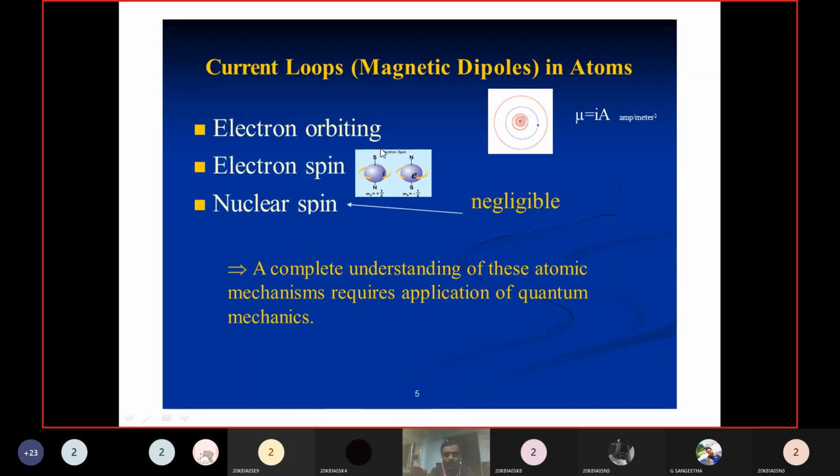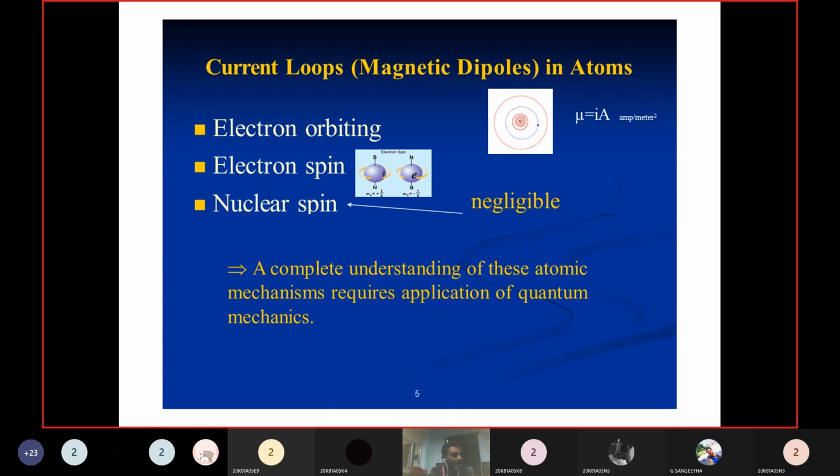Then, as well as the orbital motion, there is electron spin also. Electron spin can be positive spin as well as negative spin. Due to the positive spin, the south pole will be formed on this side and the north pole on this side. If the spin is minus half, these poles will be opposite to the previous one. Due to nuclear spin also, some magnetic field will be produced, but that is negligible.